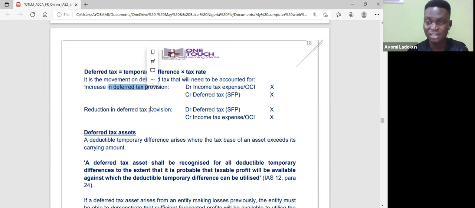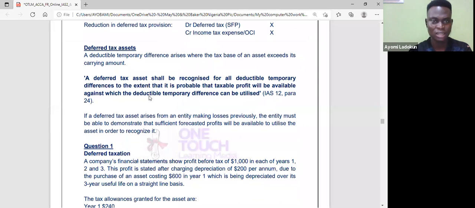So if there's an increase in deferred tax, okay, you debit your income or OCI, depending. OCI, why is it OCI? Because maybe you're dealing with PPE that is revalued, okay? And you know, when you revalue PPE, you take it to OCI, other comprehensive income, okay? Then you credit your deferred tax, all right? Then if it's a reduction, you will debit deferred tax and credit your income statement. Is that okay? Or OCI, as the case may be.